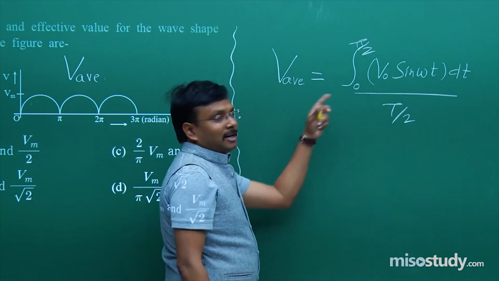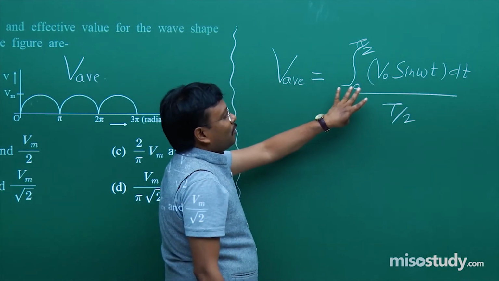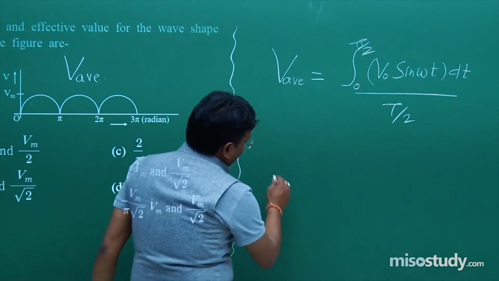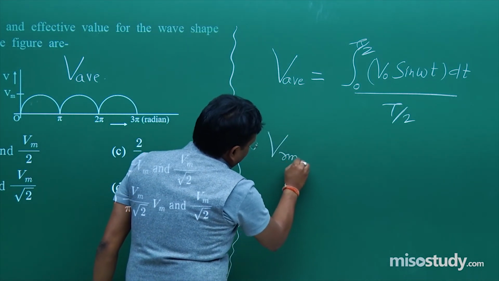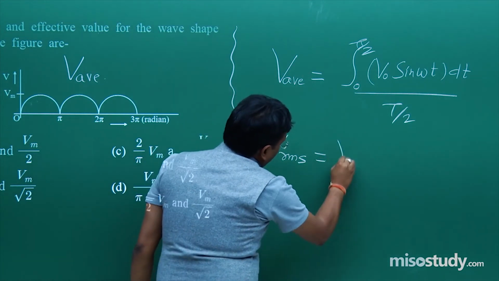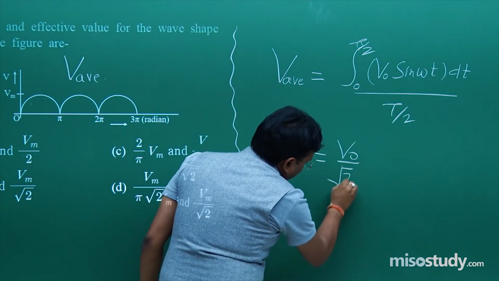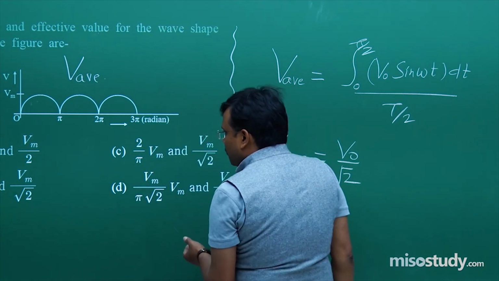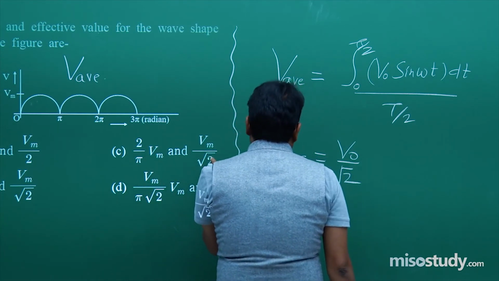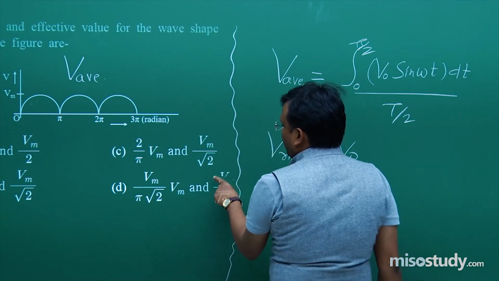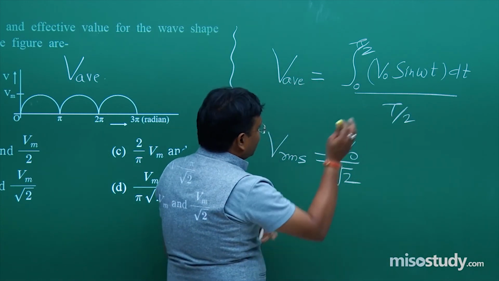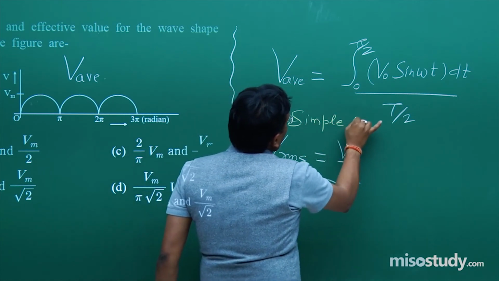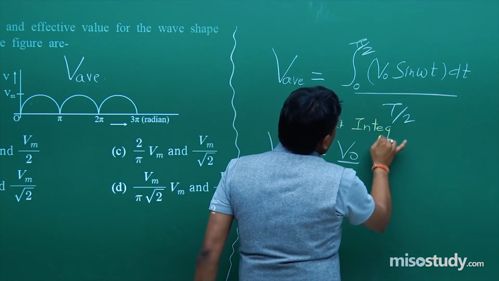So this simple integration, and that's why before starting this problem I said this is the way you can calculate. Finally, final steps, we can mention Vrms is equal to V naught by 2, and this value is going to be matched over here as 2 upon pi Vm, and this Vm upon root 2. Fine. So what exactly is essential over here is simple integration.